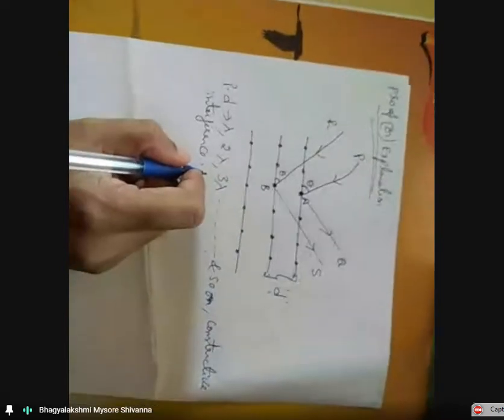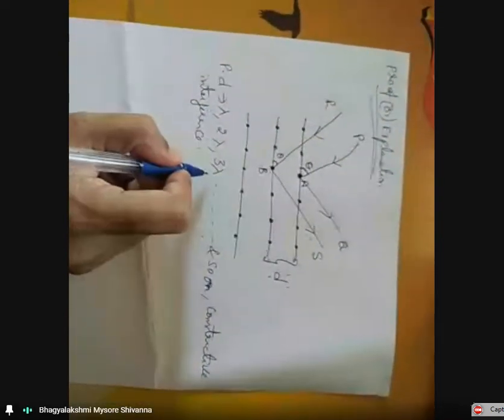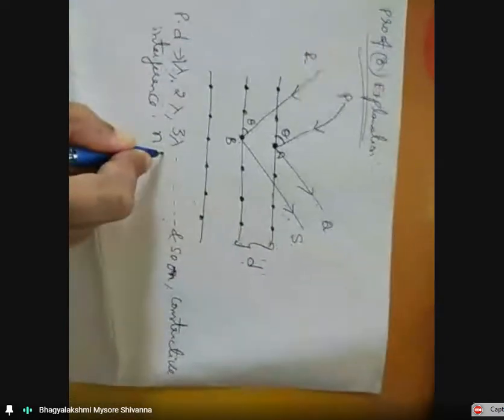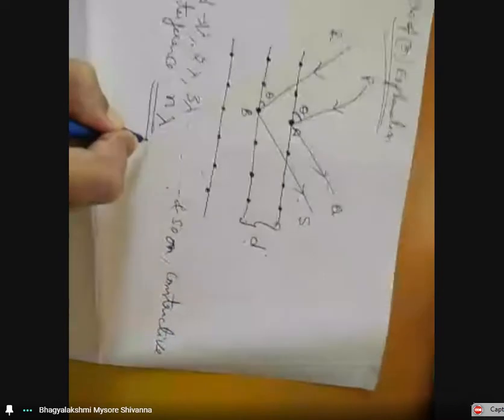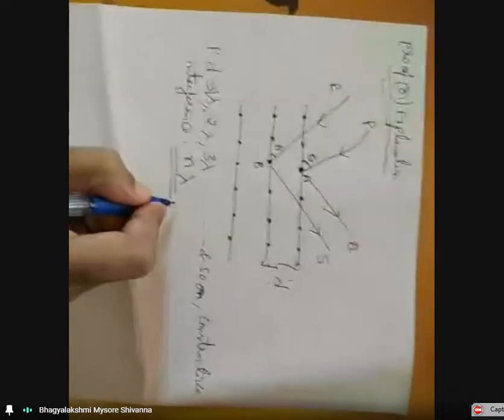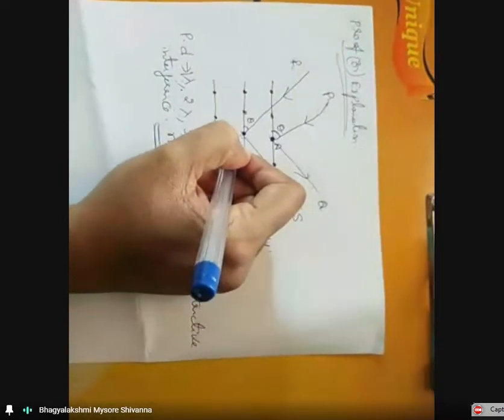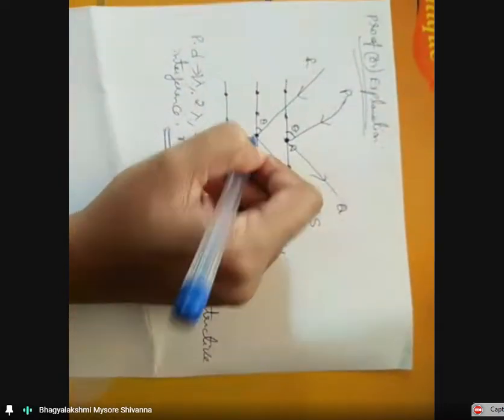In general, what is the path difference? We write it as lambda, 2 lambda, 3 lambda, and generally as n lambda. That is, when the X-rays are incident at an angle, they are reflected or scattered. The general path difference is given by n lambda. Let us consider the rays PA and RB, which have a common scattering angle equal to the angle of incidence theta.